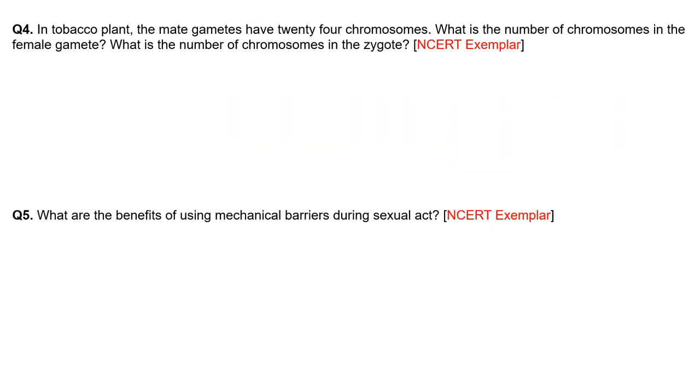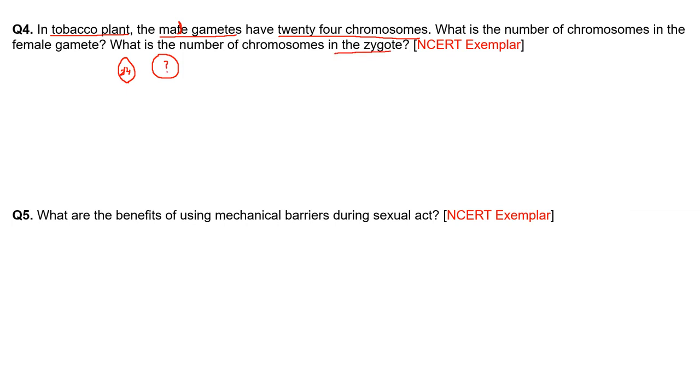Now coming to the next question: in a tobacco plant, the male gamete has 24 chromosomes. Let's take this as a male gamete. Now it has 24 chromosomes. What is the number of chromosomes in the female gamete? Let's take it as a female gamete. We have to find out. What is the number of chromosomes in the zygote?